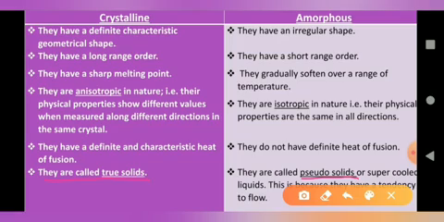Just you can see in the case of glass, an old glass slab becomes thicker at the bottom and thin at the top, because day after day slowly the movement of glass particles takes place.